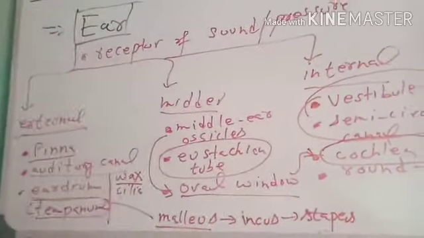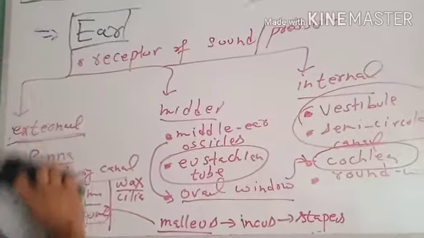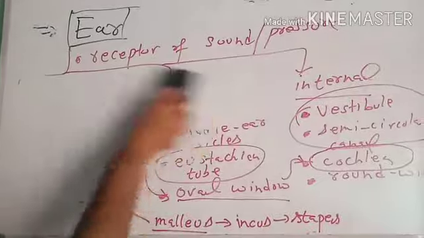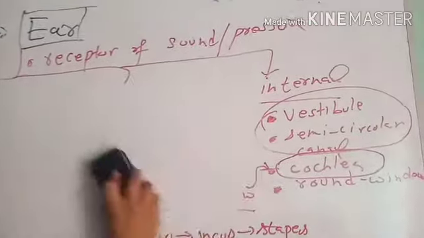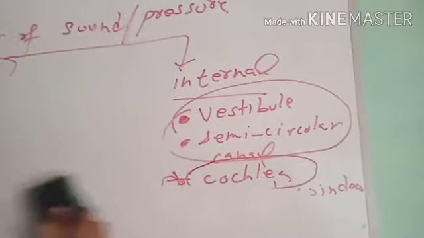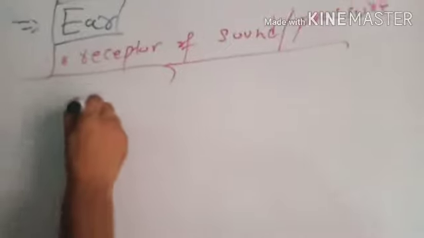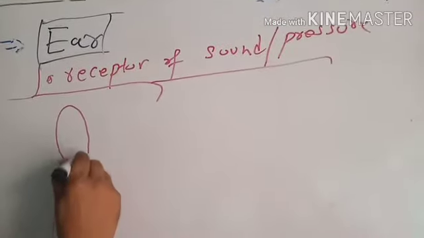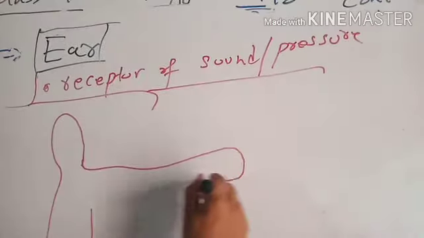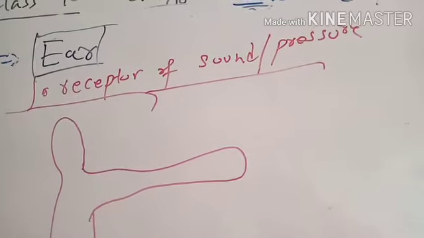When we see the structure of the ear, it is like this. Our ear looks like this.